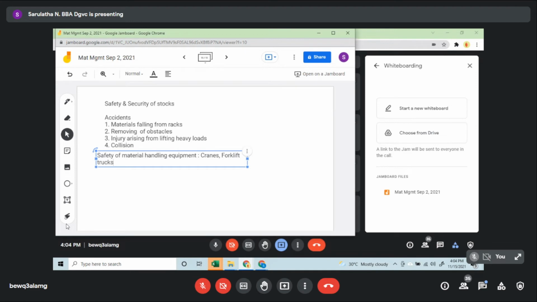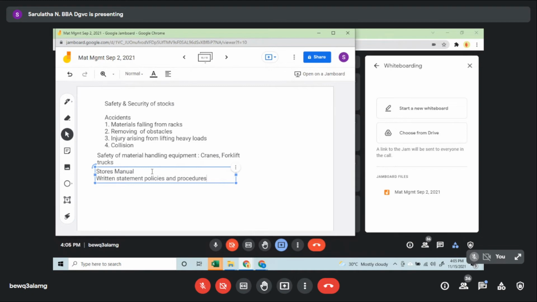Okay, and then the organization will have something called a stores manual. The stores manual is nothing but a written statement of policies and procedures. Policy is the guideline of how the stores has to be maintained, what has to be followed. Whereas the procedure is what has to be done when stock comes into the stores, and when it goes outside.